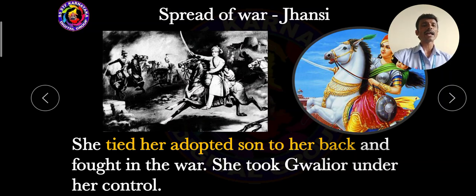She tied her adopted son behind her, fought against the Britishers, and took Gwalior under her control. Actually, Gwalior belonged to the British government.